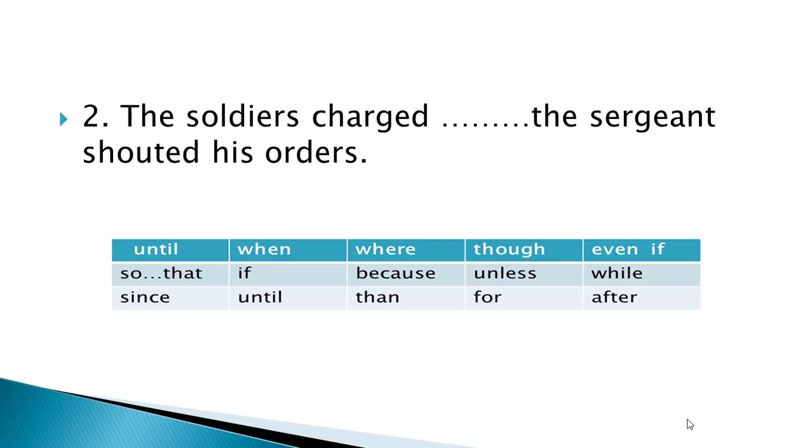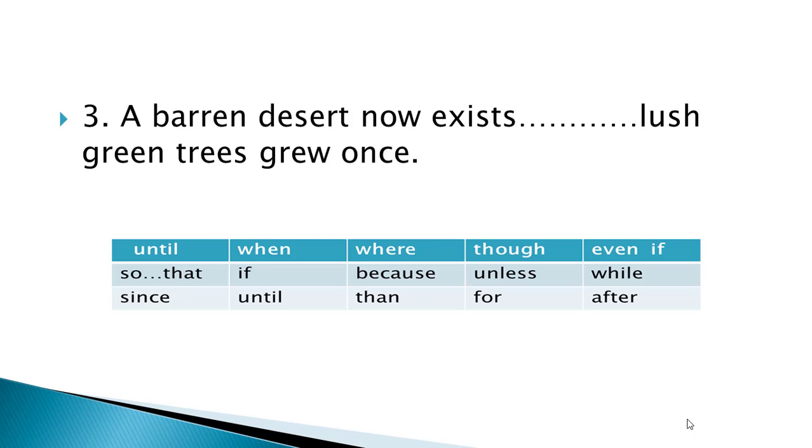Sentence number two. The soldiers charged, the sergeant shouted his orders. In this example, you can easily find the appropriate conjunction from the box below. Yes, please: when the soldiers charged, when the sergeant shouted his orders.